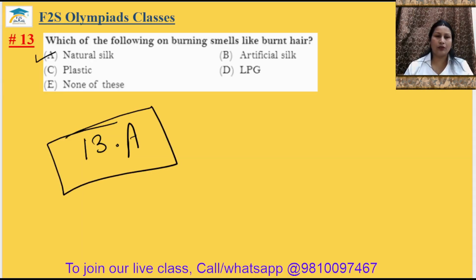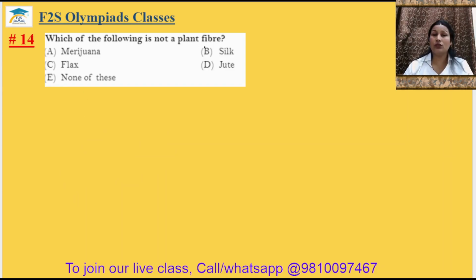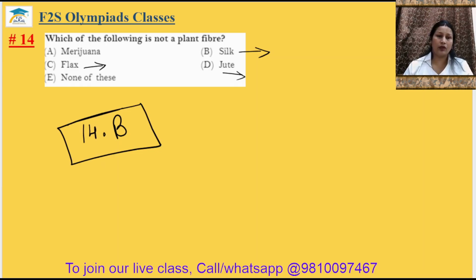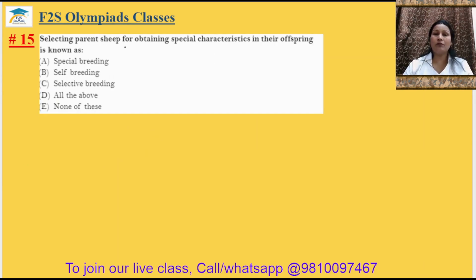Question number 14. Which of the following is not a plant fiber? Marijuana is the plant fiber. Silk is the silkworm fiber. Flax fiber, or jute fiber. So 14 answer will be option B. From the flax, we can obtain the linen fiber. Okay. Question number 15. Selecting parent sheep for obtaining special characteristic in their offspring is known as selective breeding. We are just selecting the breed. So 15th answer will be option C.